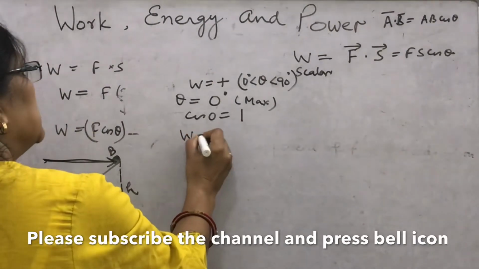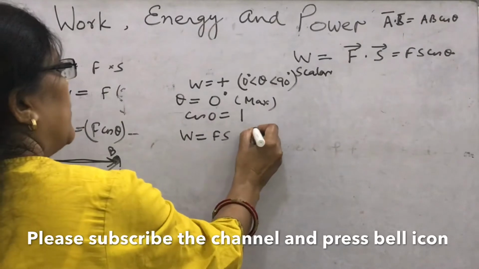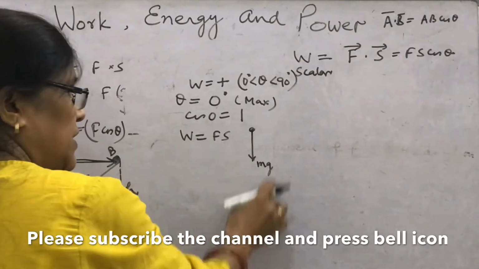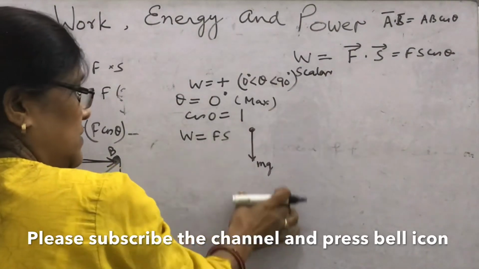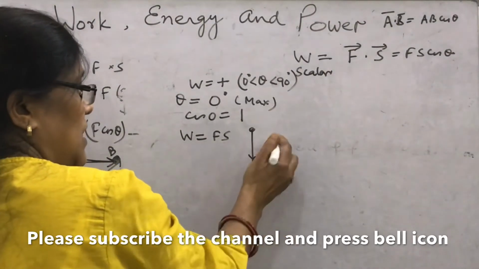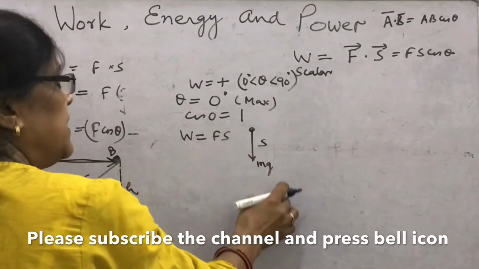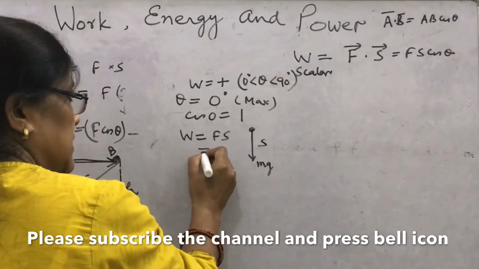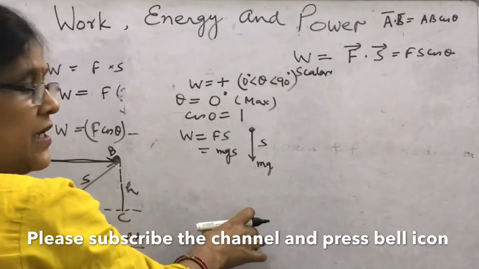Then work is Fs. How will you learn the example? Free fall of an object. Object weight mg downward, earth always attracts the object downwards, and displacement is also in the downward direction. So Fs or mgs, this is the work done in the positive direction.